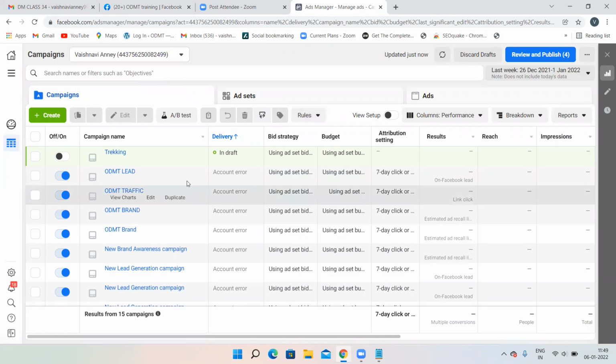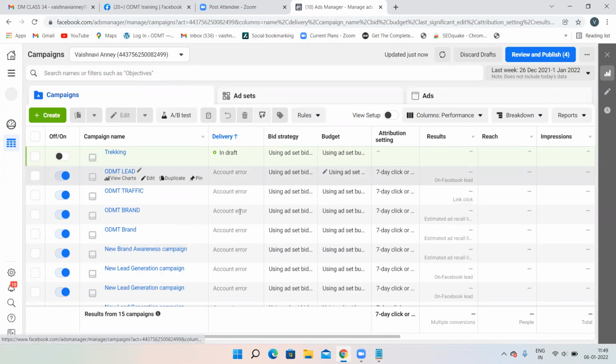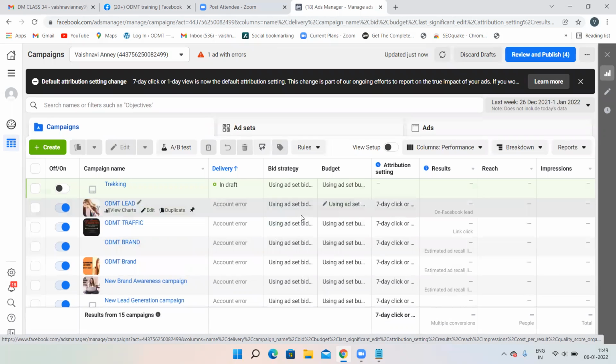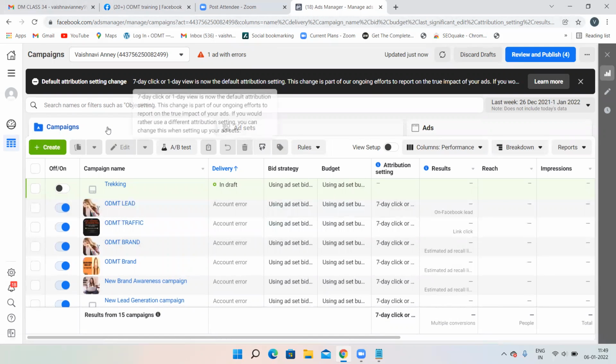This is how it is going to look. For the first time, you may not see all these things, because these are the campaigns which I have already created. But generally, nothing will be there over here. It will be empty. Just observe the URL over here, facebook.com/ads manager. So now you are in the Facebook ads account.